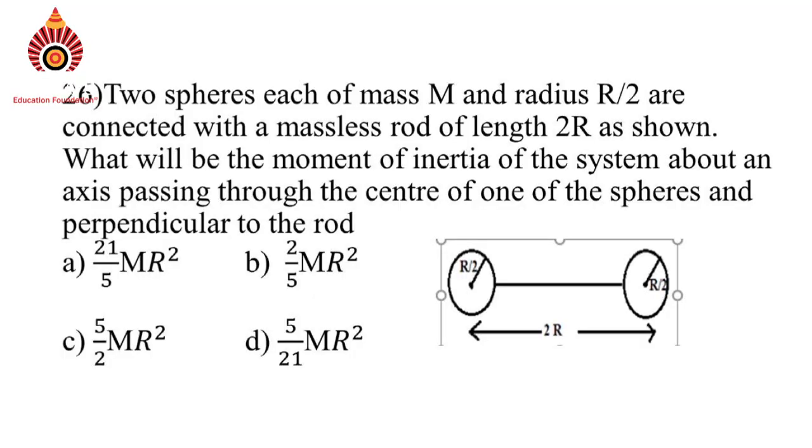Question number 26. Two spheres, each of mass m and radius r by 2, are connected with a massless rod of length 2r as shown. What will be the moment of inertia of the system about an axis passing through the center of one of the spheres and perpendicular to the rod?